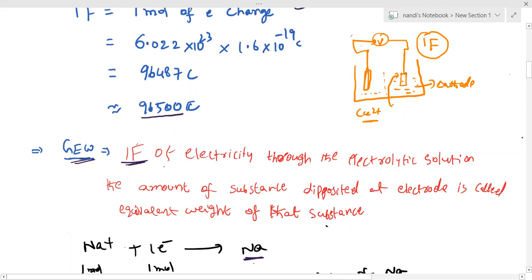Please note down equivalent weight. The gram equivalent weight: when 1 Faraday of electricity passes through the solution, the amount of substance which is deposited at the electrode is called its equivalent weight. So you make a proper sentence.